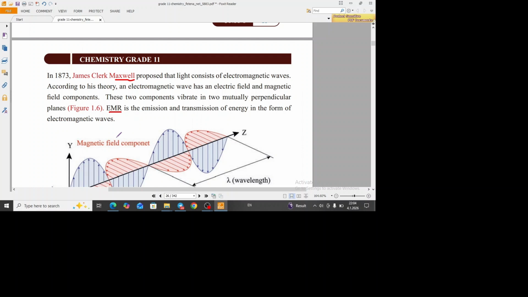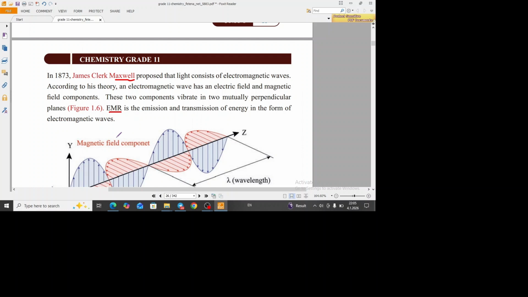According to Maxwell theory, light contains electromagnetic wave, and electromagnetic wave contains electric field component and magnetic field component, which means light contains electric field component and magnetic field component.